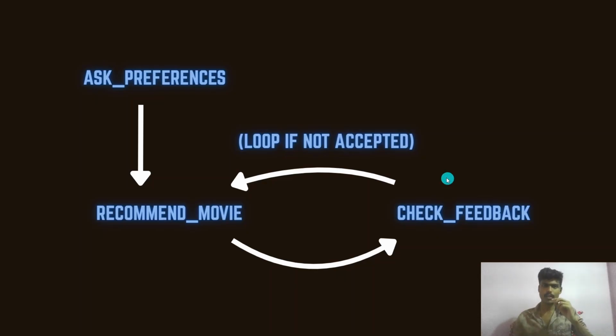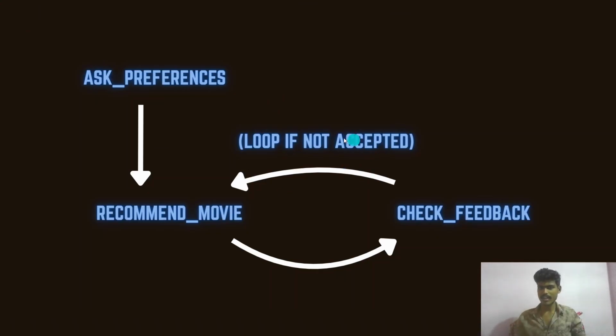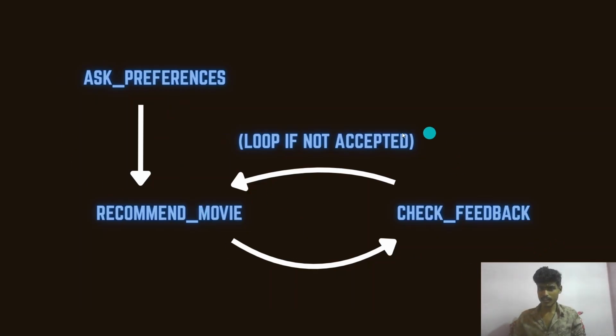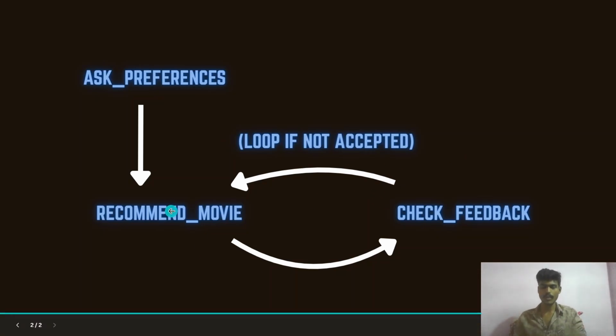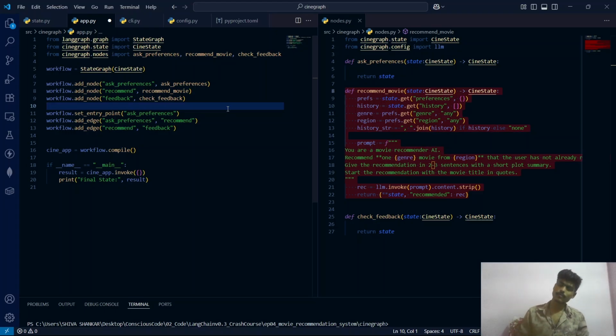The way we have defined this flowchart is not the exact way we have defined the graph. We don't have this particular edge defined inside our graph. We only have three edges defined: the entry point, the edge between ask preferences and this node, and this node and the next one. We have not defined this edge because the looping logic is already being handled by the recommend movie node. The recommend movie node already uses history and preferences. The retry logic is baked inside this node itself. It is cleaner, simple, and no recursion headaches. That's the entire workflow. Short, sweet.